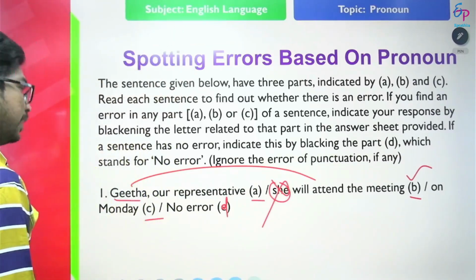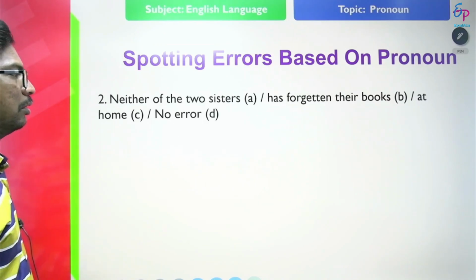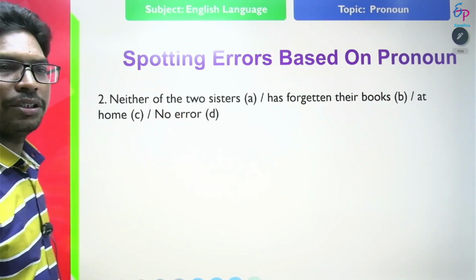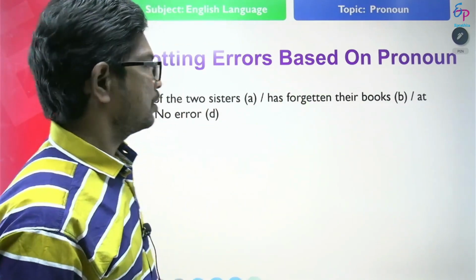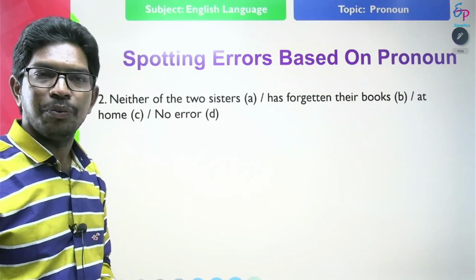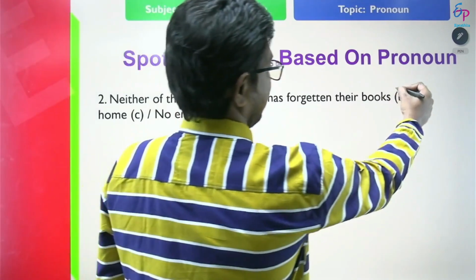So see the next statement and find the error. Neither of the two sisters has forgotten their books at home. Where is the error in this statement? Error is at B.